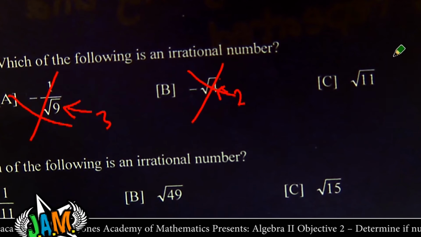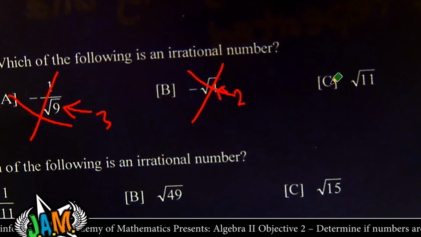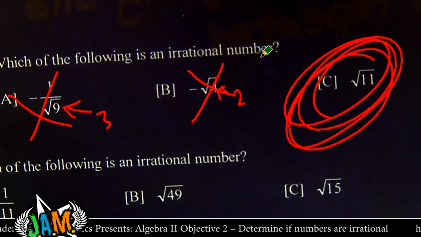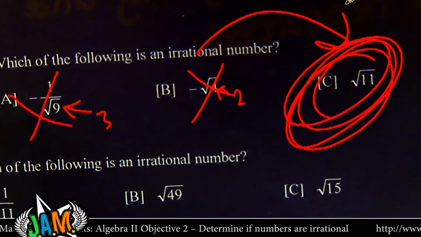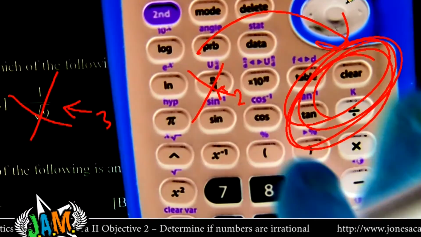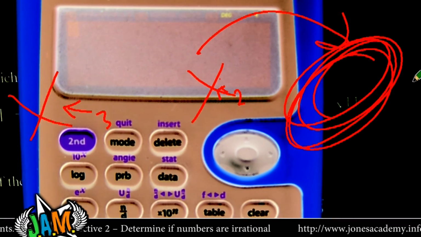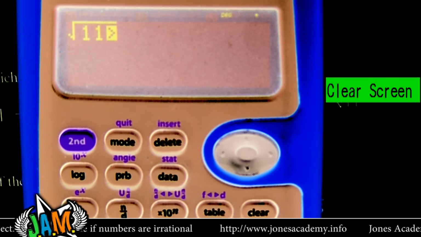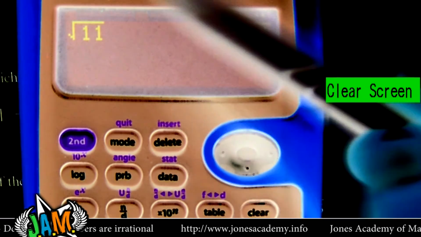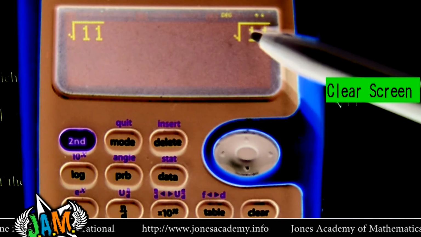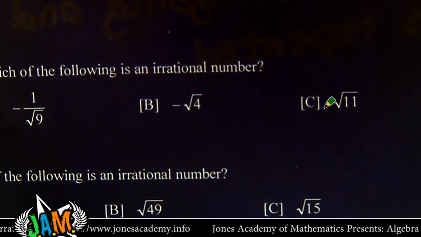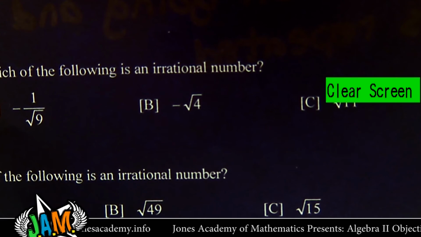Here's the weird one. There is no number that you can multiply by itself and get the square root of 11. That's a weird square root. What's irrational? It is. Watch what happens when I throw square root of 11 into my calculator. Second square root 11. Hit enter. It's a square root of 11, man. It's weird. When I put something in my calculator and I hit enter and it doesn't change, that's weird. And it's weird because it's irrational.